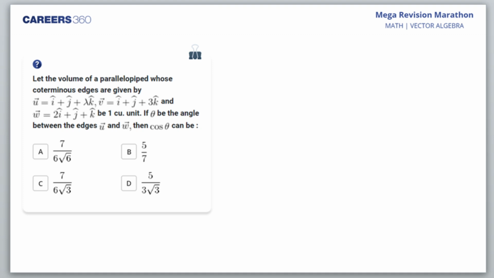Yes. This is the next question. Volume of the parallelepiped whose coterminous edges, you understand, which share the common initial point, that is coterminous edges. You have U, you have V, you have W. But in U, the coefficient of k is lambda. Okay, the scalar multiple of k is lambda. So how do you do this? The volume is given as 1 cubic unit and theta is the angle between U and W. Then what is cos theta? Okay, this is what is to be answered.